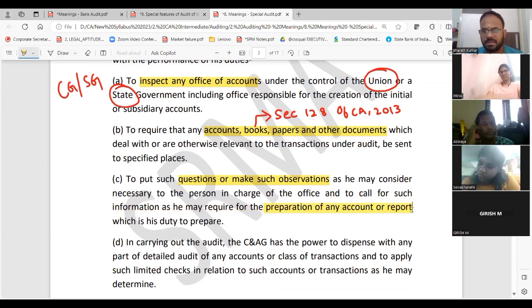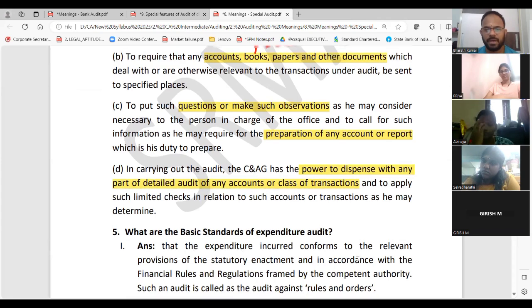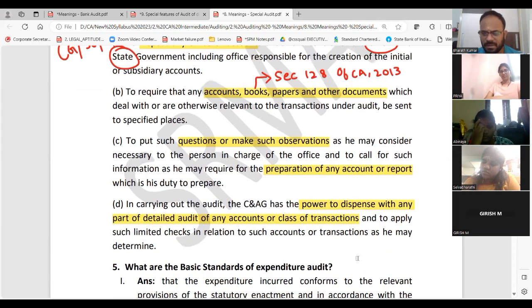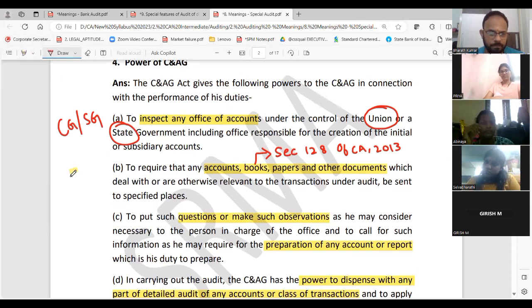Yes, that's the third point. The fourth point is they have the power to dispense with any class of transactions. They can do anything. These are the 4 points. Here they are talking about first, central government, state government. Second, I am using a word called BOA. What is BOA, guys? Books of accounts. Then they will do observation and preparation.